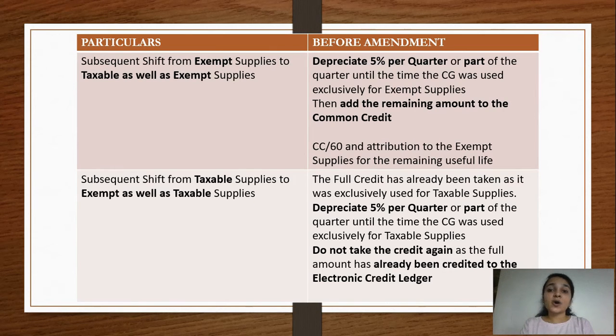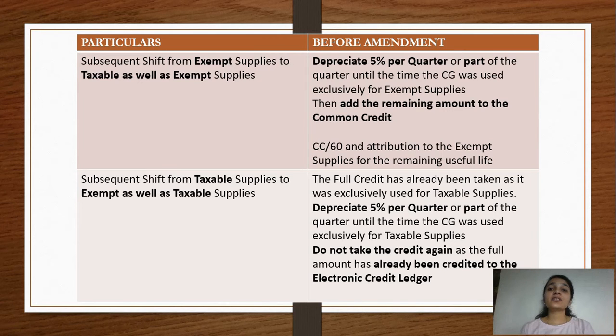But now when we are attributing it to the common credit, when we are shifting it from exempt to taxable as well as exempt, what we are doing is, after 3 months we are again dividing the common credit by 60. But if you understand, the remaining useful life of the asset is only 57 months and not 60 months. So here there was a lacuna, a loophole wherein the government would also lose out on some revenue, because when you divide it by 60, there would be a lesser amount of ineligible credit, which you will understand when we look at the example.